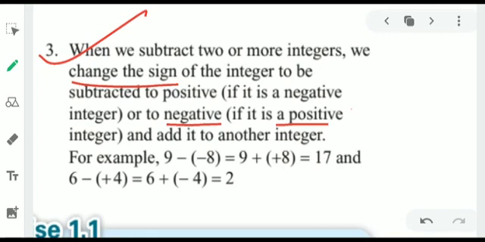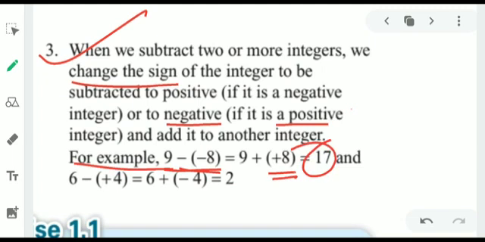Here, for example, 9 minus 8 is written, subtraction का sign है, then negative integer -8 लिखा हुआ है. Okay, so if a number is in positive form it becomes negative, and if a number is in negative form, it becomes positive. ये इसका opposite sign हमने ले लिया, प्लस हो गया. Then 9 plus 8 is equal to 17. That is according to rule number 1.